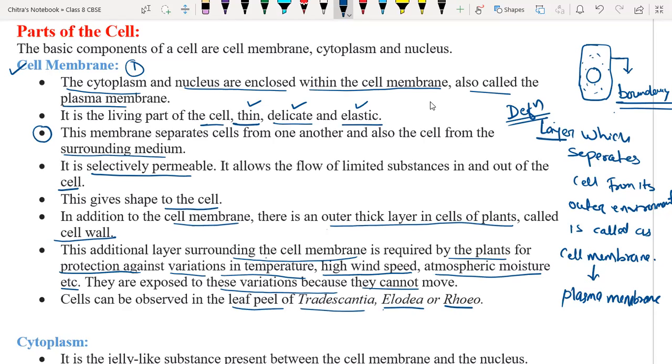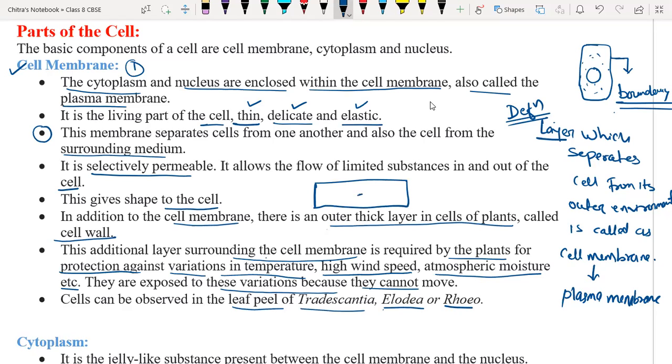Sometimes, suppose you are taking the root tip of an onion and you have to just crush it. Suppose this is the slide. You take the root tip of the onion plant over here.